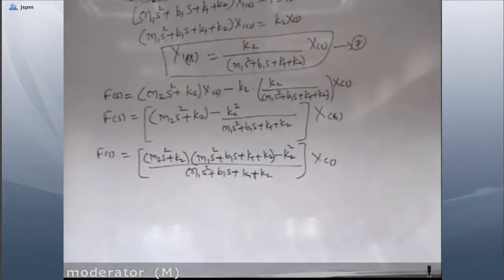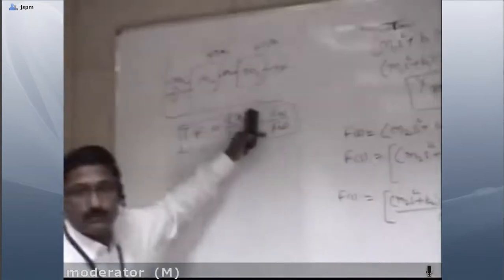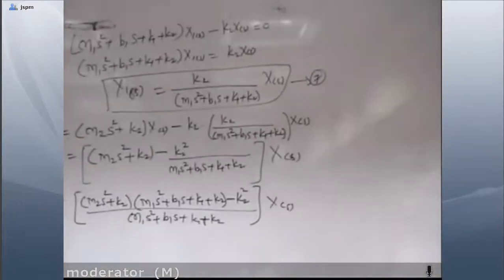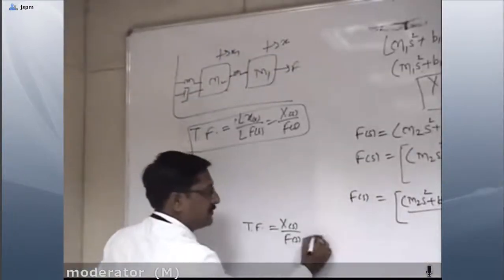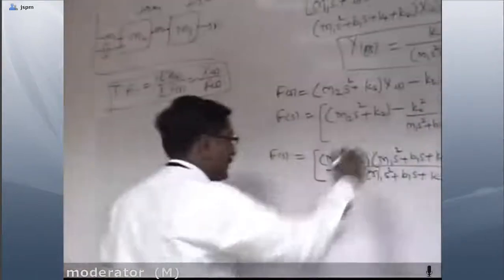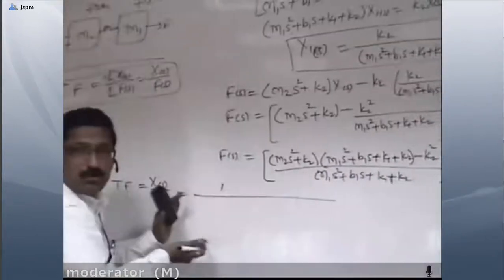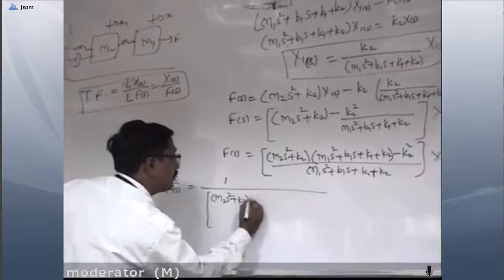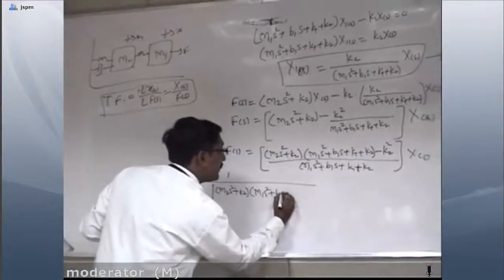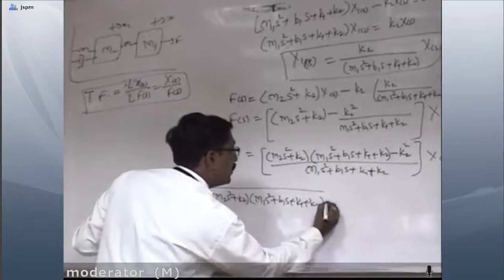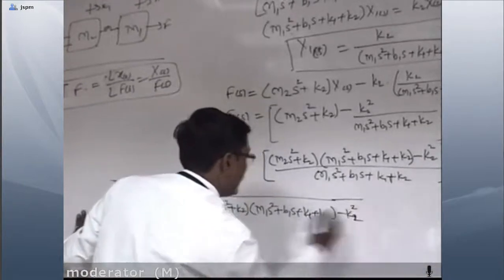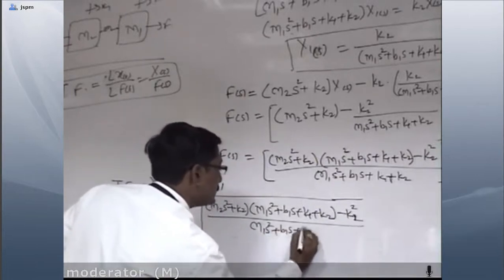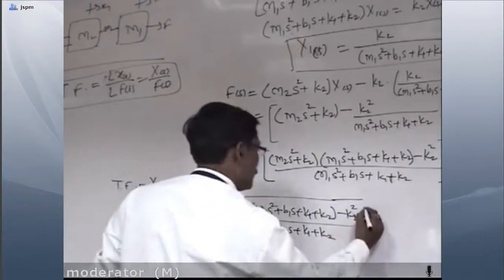Now the transfer function we have defined here: the transfer function is equal to X(s) upon F(s). From this equation we take X(s) upon F(s), so it is 1 upon this total term. So it becomes 1 upon [(m2 s² + k2)(m1 s² + b1 s + k1 + k2) minus k2²] divided by (m1 s² + b1 s + k1 + k2).